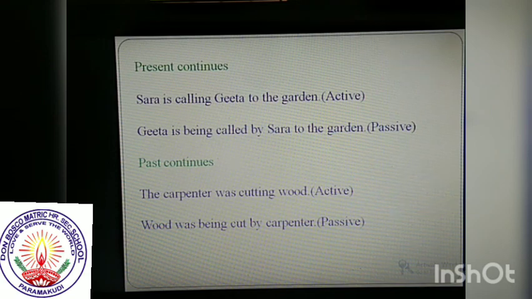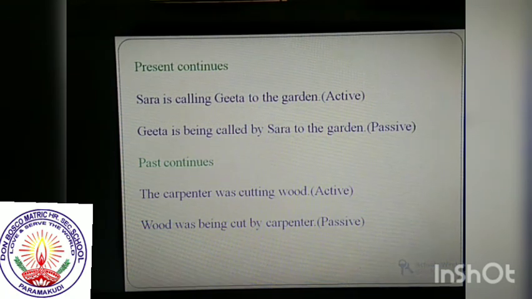Then past continuous. The carpenter was cutting the wood. Same rules are to be followed. Interchange the subject, wood. This is past tense, and wood is singular, so we have to add was. Wood was. That is a continuous tense, so we have to add be plus being plus verb 3. So, wood was being cut. Add by before the new object, by the carpenter.